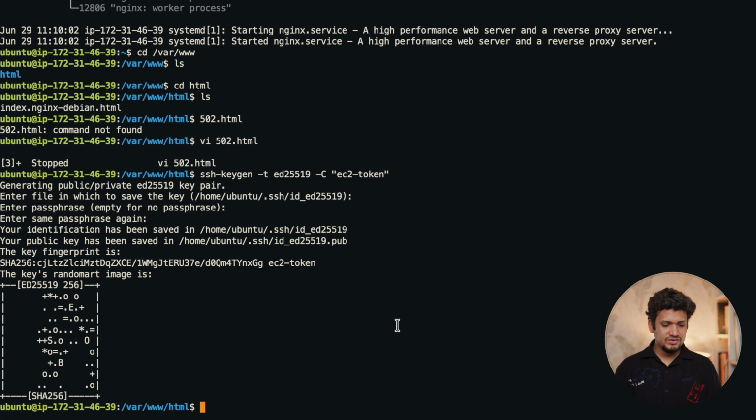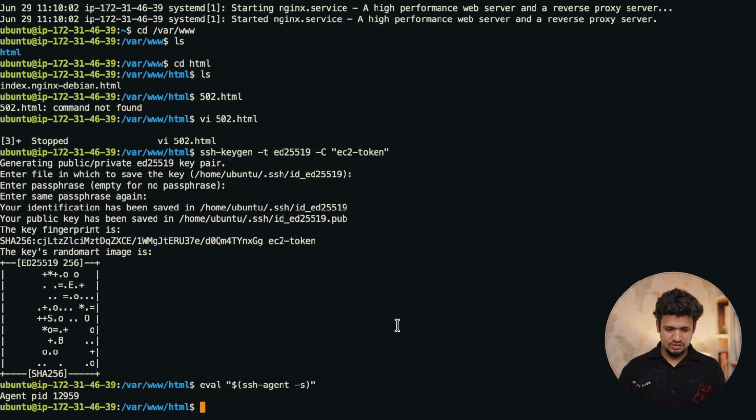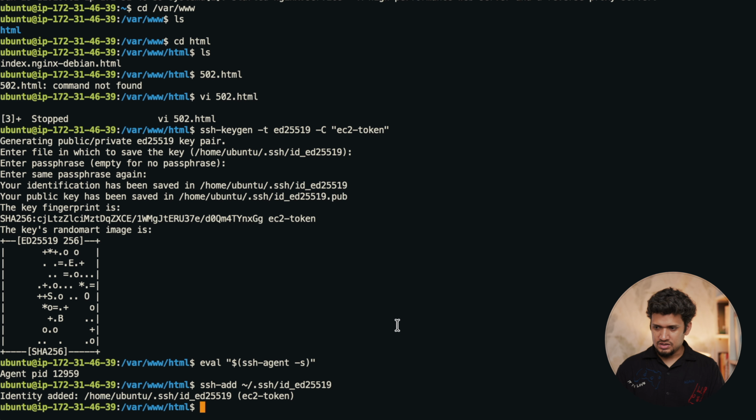We have to add this generated key into your agent, and for that let's do eval SSH agent -s. This is going to add your key into the SSH agent. Okay, the agent now has this key. Then add this to the agent. ssh-add and the location of the key, .ssh/id. So this key is now added.